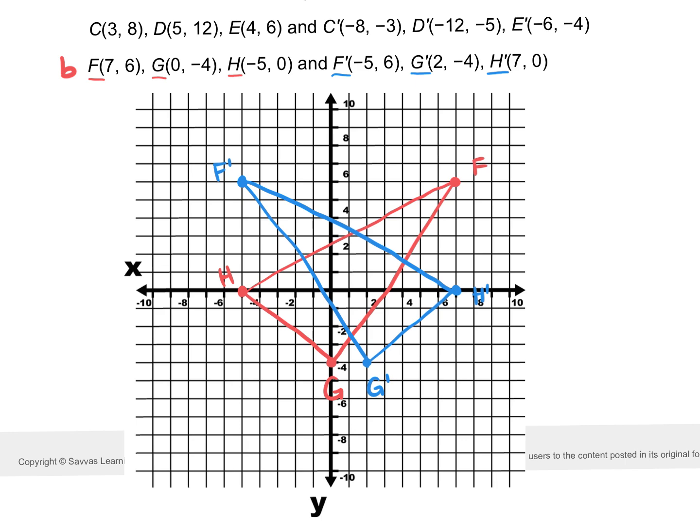Count the numbers in between, count it, and then divide by 2. You count the distance, right? So if I count the distance between F and F prime, 1, 2, 3, 4, 5, 6, 7, 8, 9, 10, 11, 12. So that whole distance is 12. So how do I find the middle of that? Count 6 from one of the lines. 12 divided by 2 is 6. So I'm going to go over 6. 1, 2, 3, 4, 5, 6.